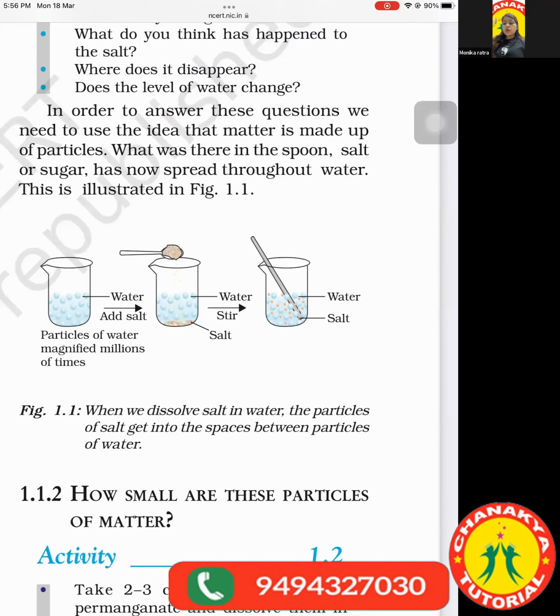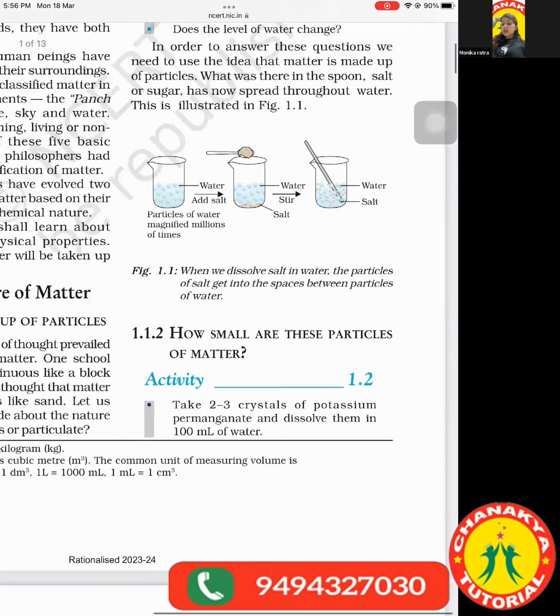And when the salt was added, after some time, whatever space was available in water, you can look at the picture that within the water molecules we are able to observe the small salt particles, right? So when we dissolve salt in water, the particles of salt get into the spaces between the particles of water. Clear? So basically the matter is made up of particles which have the tendency to go inside each other depending on how much space is available to what kind of matter. Okay, let us read further.